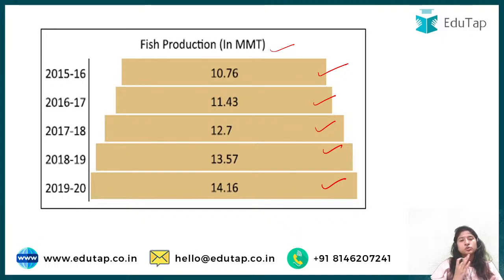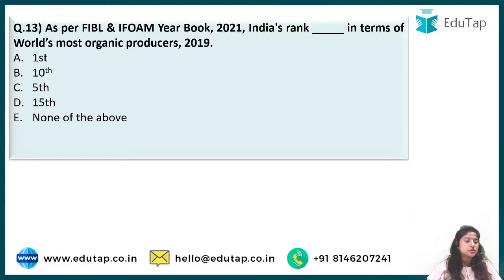Do remember, you can utilize them in the descriptive portion if you are talking about development in the agriculture sector or a question like that. You should keep in mind how to use your information, right? Next is question number 13, which says, as per the FiBL and IFOAM yearbook 21, India's rank in terms of world's most organic producers, 2019. So again, you have to look at whatever agriculture India is related to. You should at least have that information.